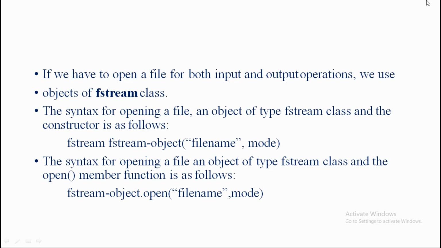Now the syntax for opening a file, an object of type fstream class, using the open member function is as follows. The syntax is fstream-object.open("filename", mode). So clear this point.